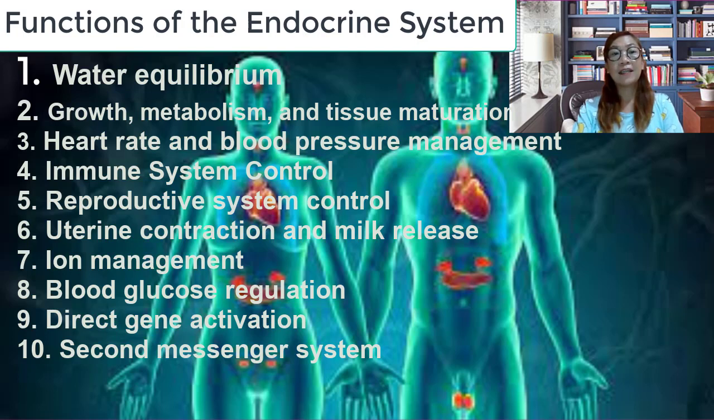And another function is blood glucose regulation. The endocrine system controls blood glucose levels and other nutrient levels in the blood. And the second to the last function is direct gene activation.